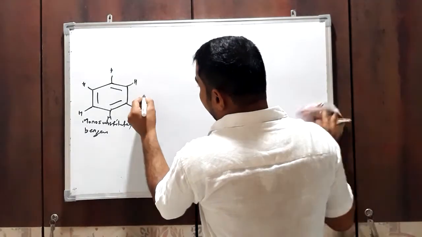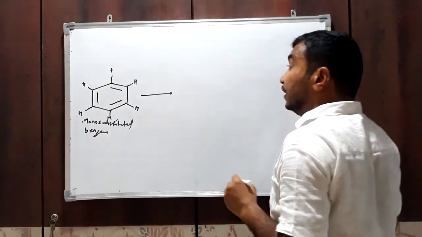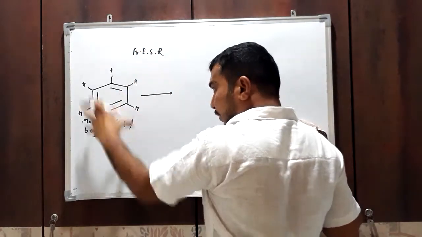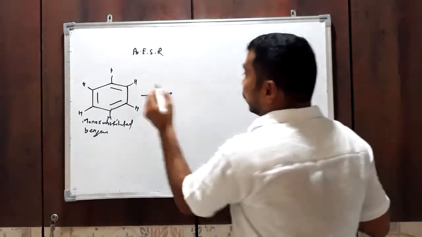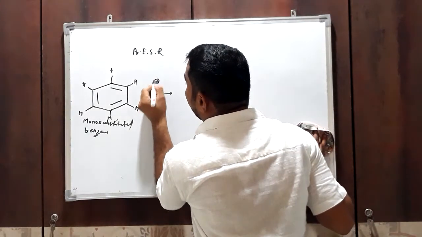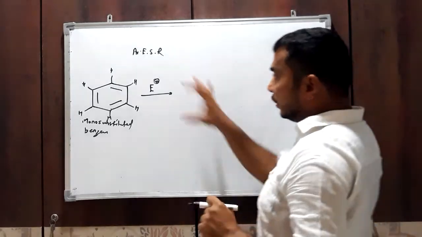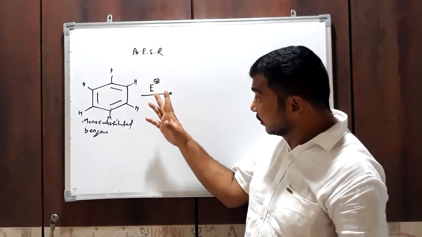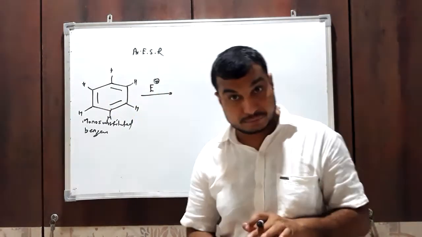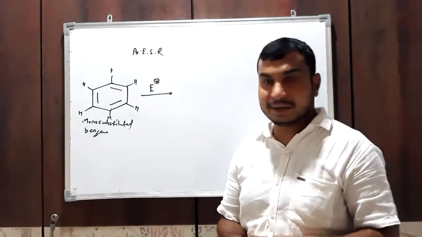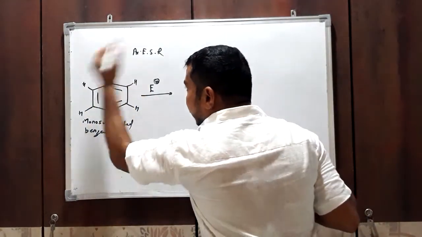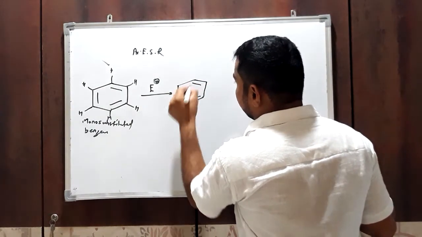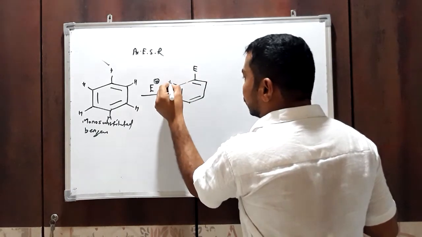Suppose we perform aromatic electrophilic substitution reaction. That means we have to replace one of the hydrogen atoms by an electrophile. For example, E plus is an electrophile. Then this E plus will replace one of the hydrogen atoms from this benzene. It can replace any one of the hydrogen atoms, because all are identical. Suppose we replace this one, then the product obtained is like this. E will be here and the remaining are hydrogen.